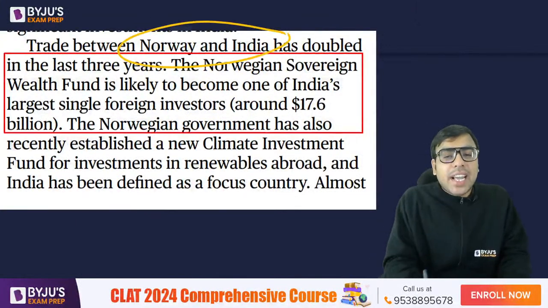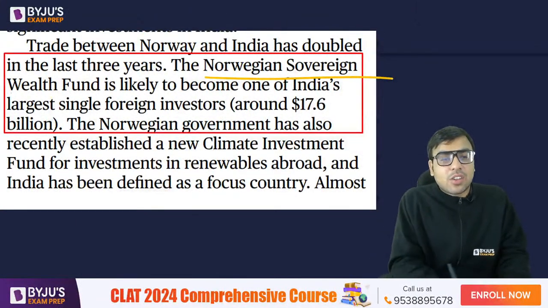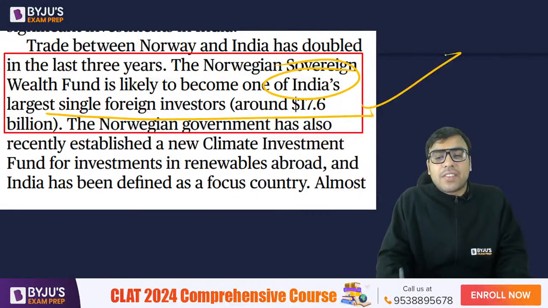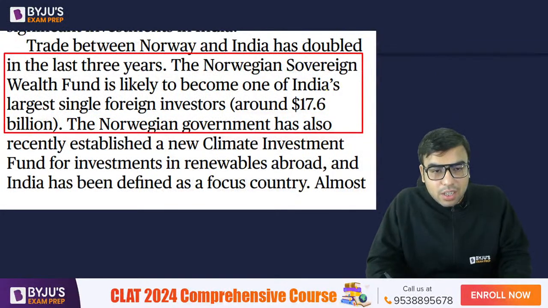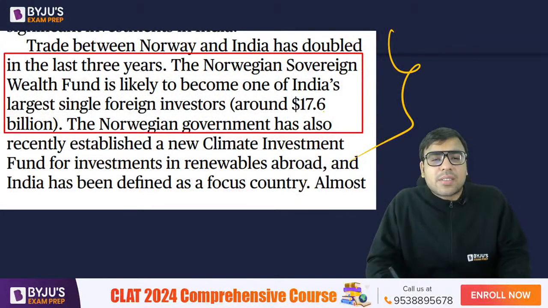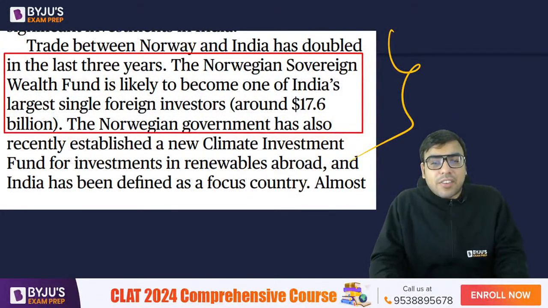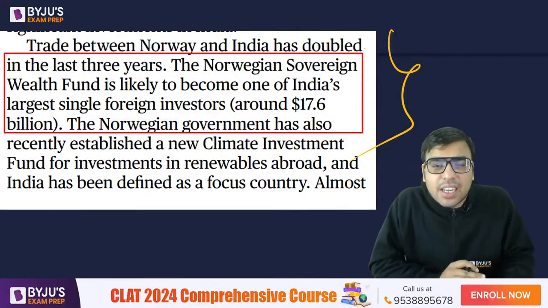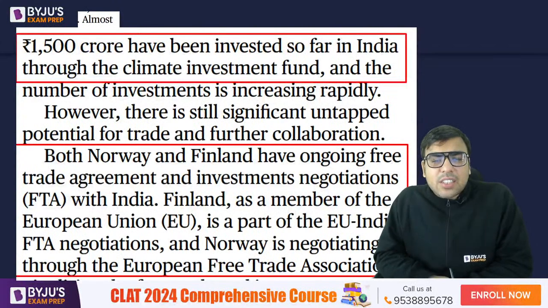Trade between Norway and India has doubled in the last 3 years. The Norwegian Sovereign Wealth Fund is likely to become one of India's largest single foreign investors, around $17.6 billion. Okay, so that is what he's saying. We have made a sovereign wealth fund, Norway sovereign wealth, where both the nations are investing. इसी की उन्होंने बात की है.